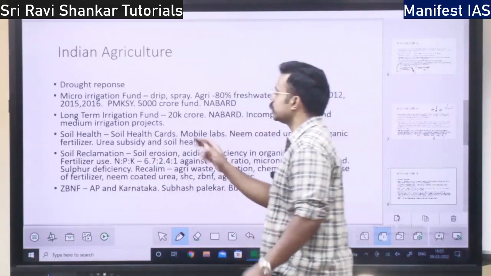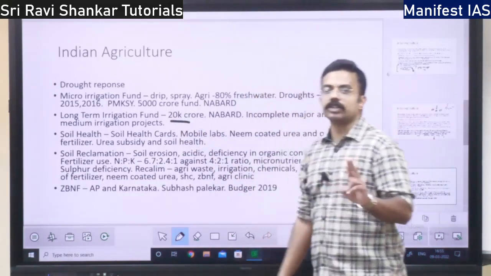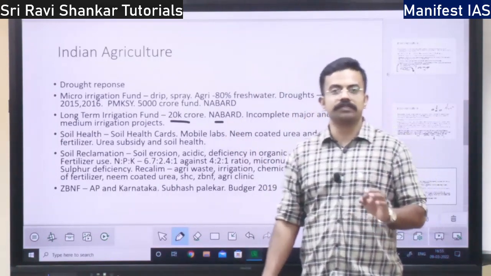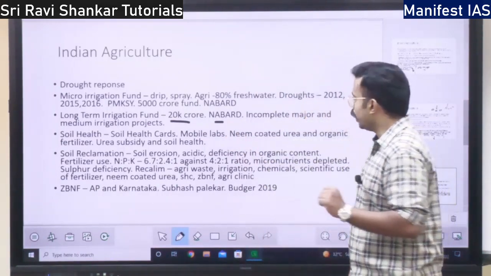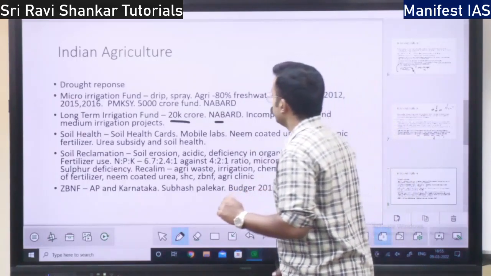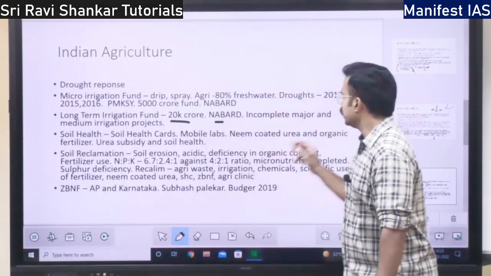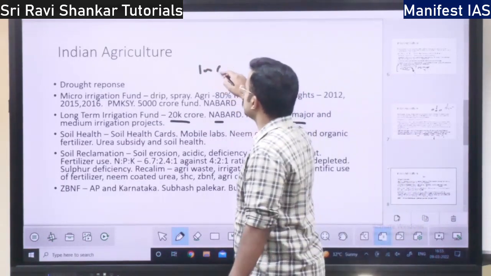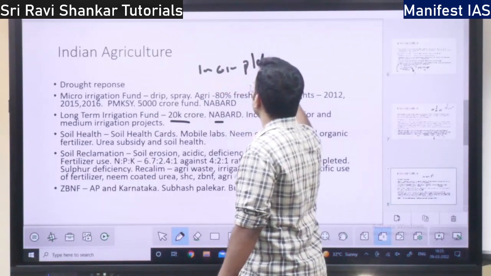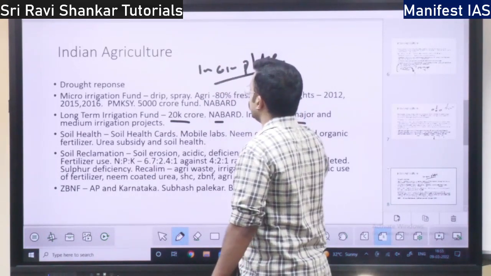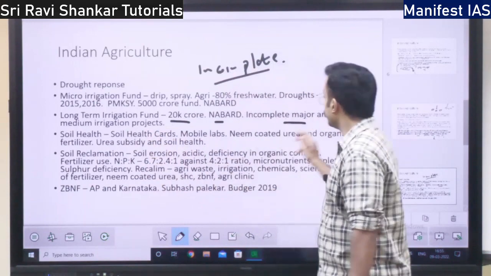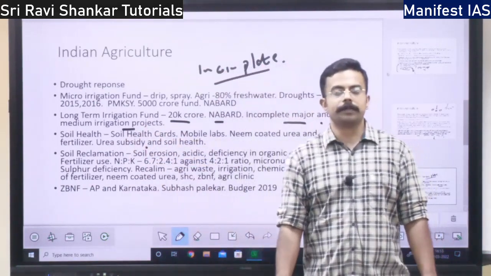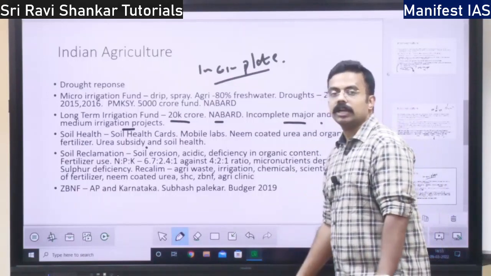It is a fund of 20,000 crores, also managed by NABARD, right? So where is this fund invested? In the incomplete major and medium irrigation projects, incomplete dams, incomplete canals, all these areas. The long-term irrigation fund set up under NABARD will be utilized for major and medium irrigation projects.